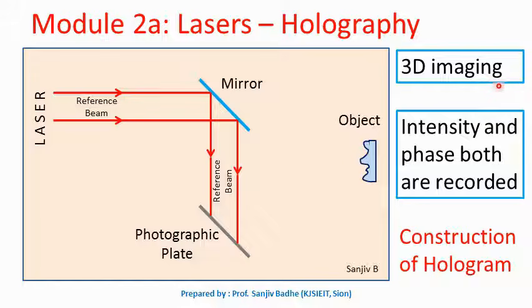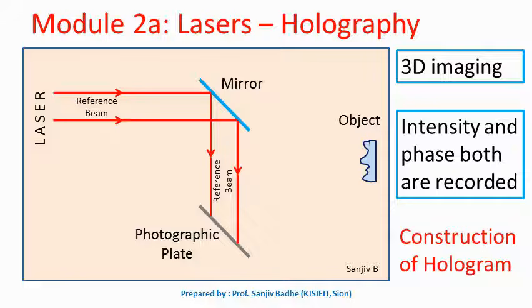So it is a 3D imaging technique. Here we will record intensity and phase of the light waves which are reflected from the object. So intensity and phase both are recorded. So it is complete recording. This technique was found by Dennis Gabor and he was awarded a Nobel Prize for this invention in 1971.